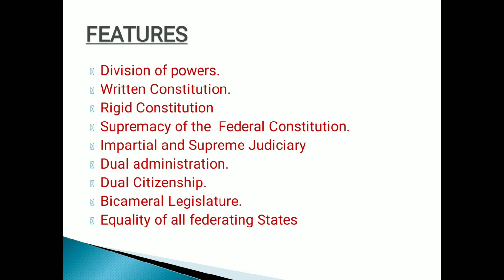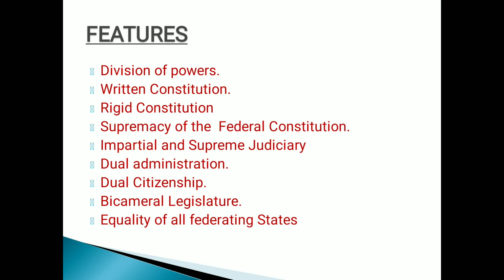Now let's come to the features. I've already mentioned these features: division of power, written constitution, rigid constitution, supremacy of the federal constitution, impartial supreme judiciary, dual administration, dual citizenship, bicameral legislature, equality of all federating states. So I'll be explaining them one by one. Let's start with the division of power.